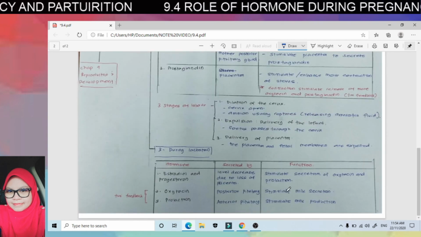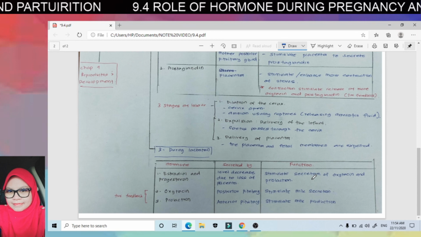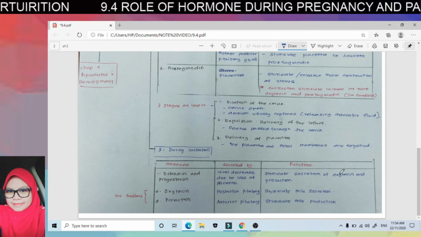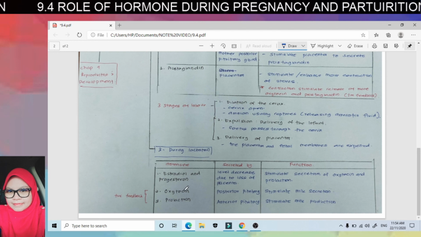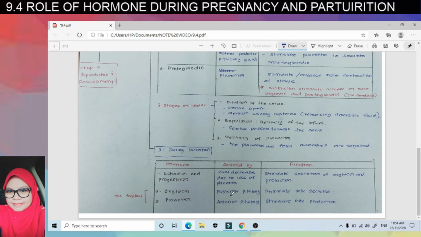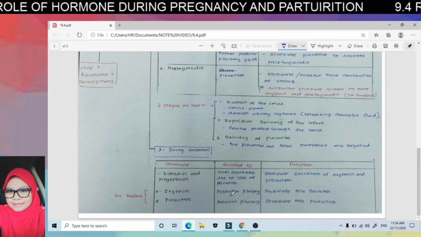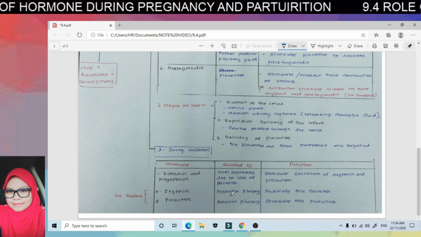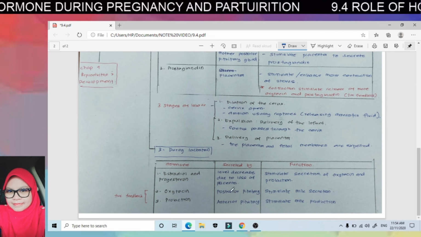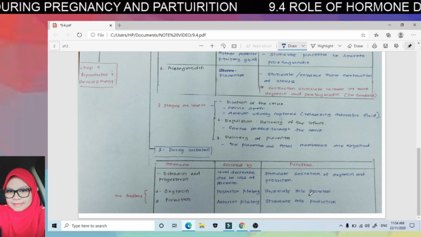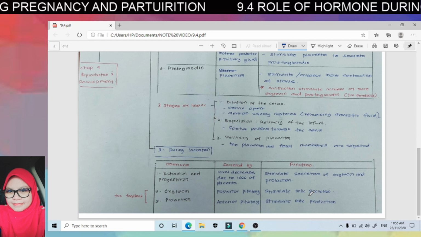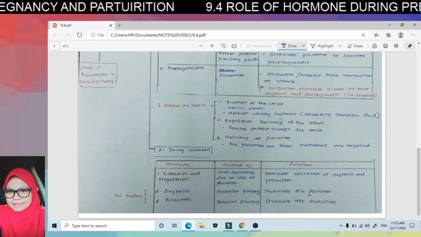Tapi once their level drop, so they may allow secretion of oxytocin and also prolactin. So this oxytocin is secreted by posterior pituitary gland of mother, of course. And the function is to stimulate milk secretion. Milk secretion maksudnya adalah milk itu dikeluarkan daripada mammary gland.